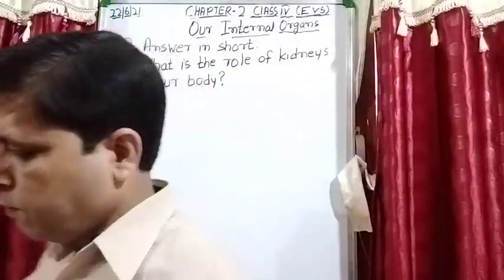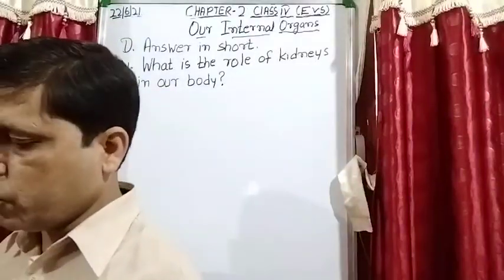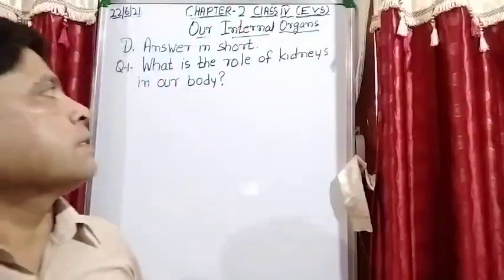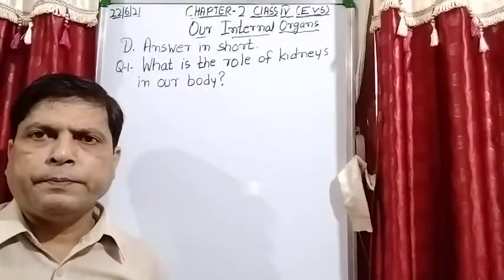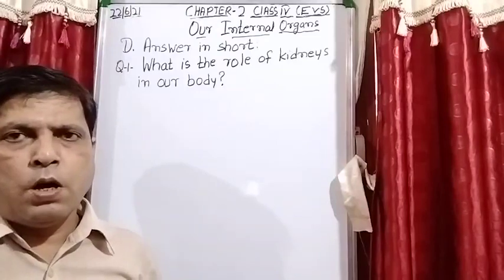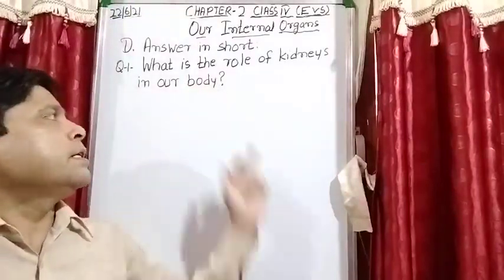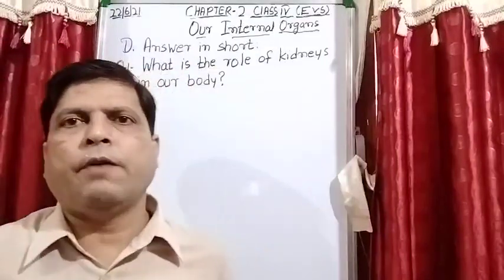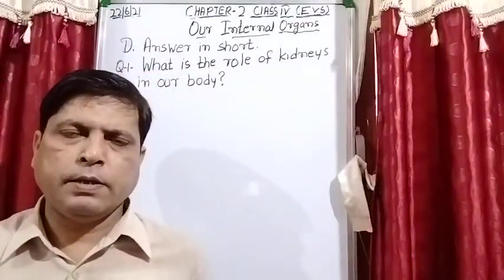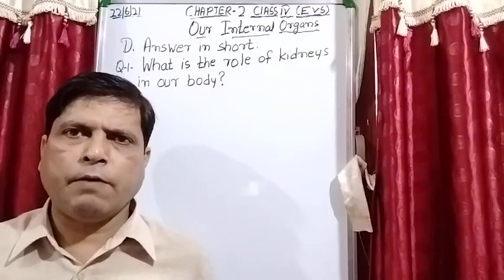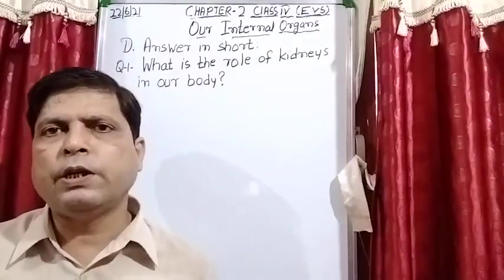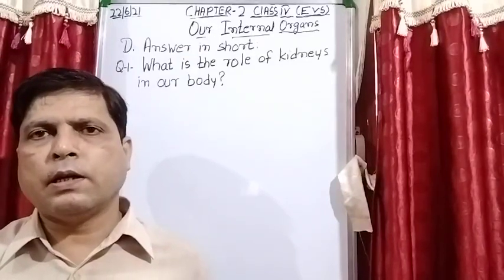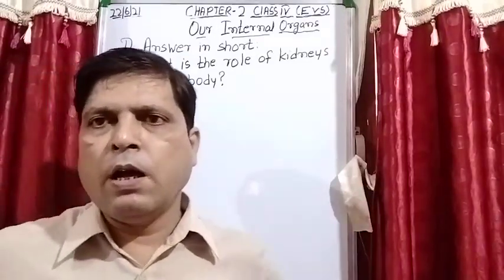So students, first of all I give you the explanation, and after that you will note down the answer from the board. Okay, so what is the role of kidneys in our body? We have 2 kidneys in our body, and the kidneys filter the liquid waste from the body.